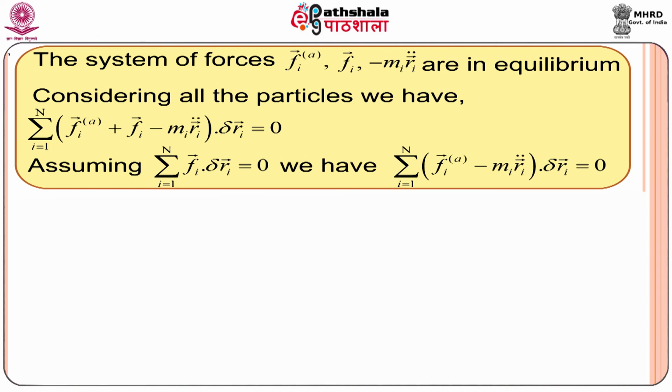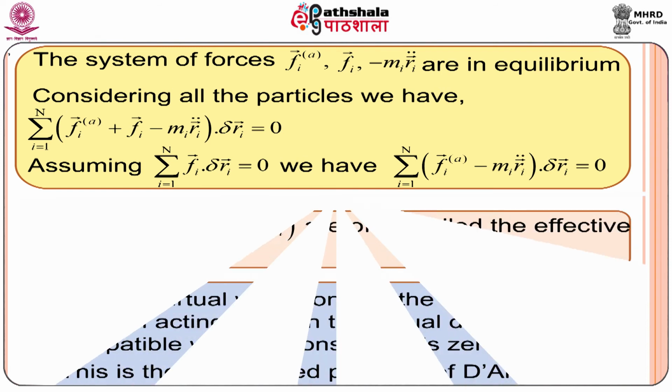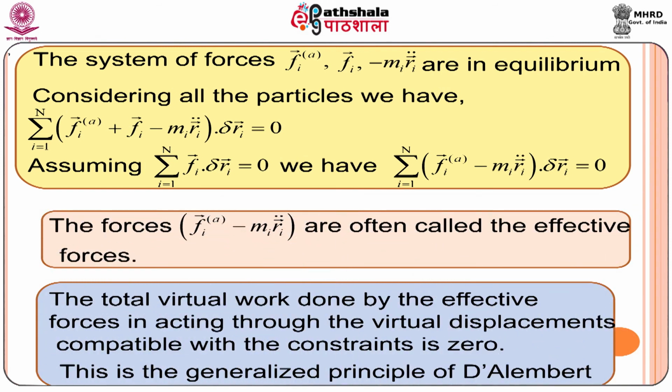Considering all the particles of the system, that is capital N number of particles, we can write this result in this way. Here we have taken the dot product with the virtual displacement. This also vanishes as this gives 0.